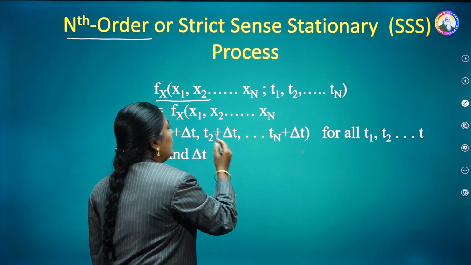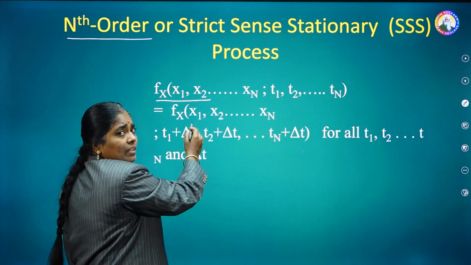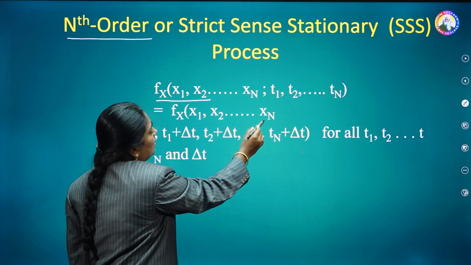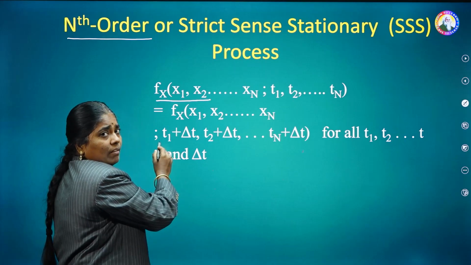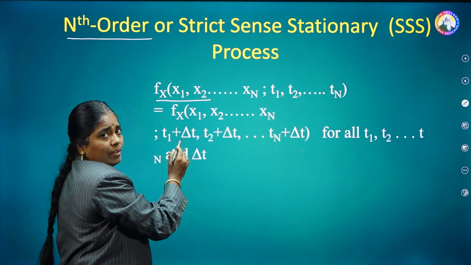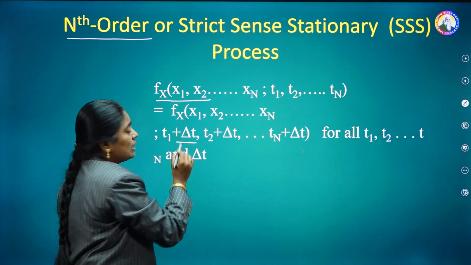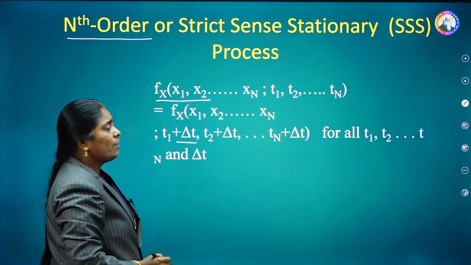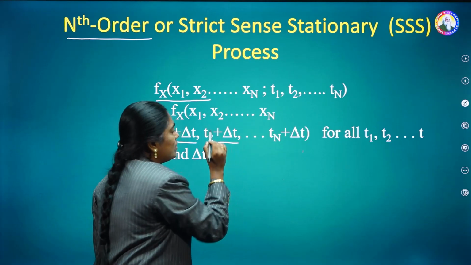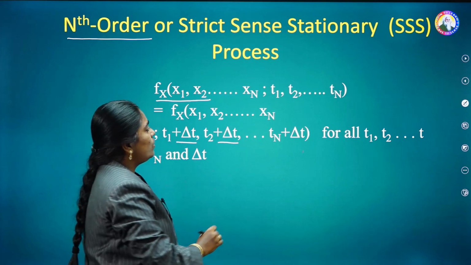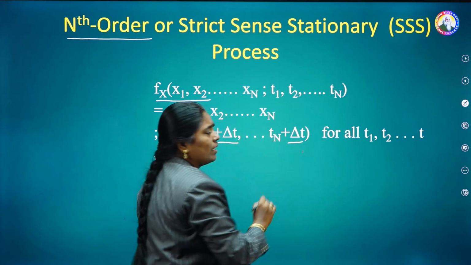That should be equal to f x of x1, x2, and so on up to xn; t1 plus delta t. Here you can observe that t1 is shifted by the amount delta t, t2 is also shifted by delta t, and so on, tn is shifted by delta t.